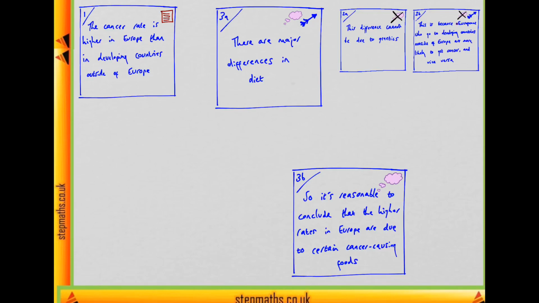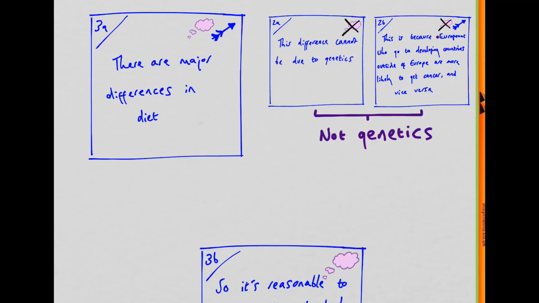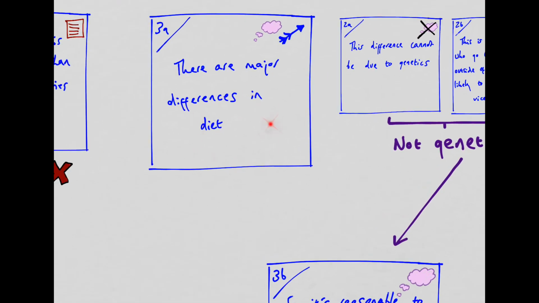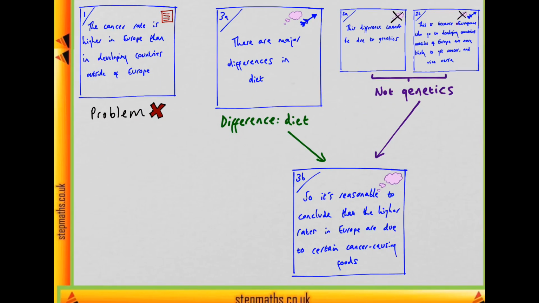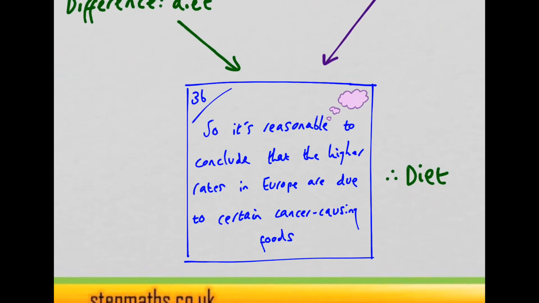So here we have our 5 boxes. In the top left here we have the fact, and this fact is the problem or the issue that the writer is addressing. So we can regard this as background. What's the rest of the passage saying? Well, here the author is saying that it's not genetics which are the cause of this difference, and this is a reason for their view about what the cause is. And here the author is saying that there are major differences in diet, and this is also a reason for their view about what the cause is. And what is their view about what the cause is? Well, their view is that differences in diet are responsible for the difference in cancer rates.